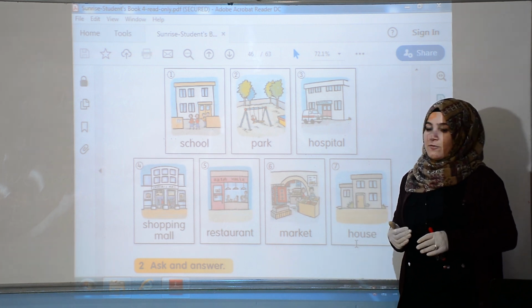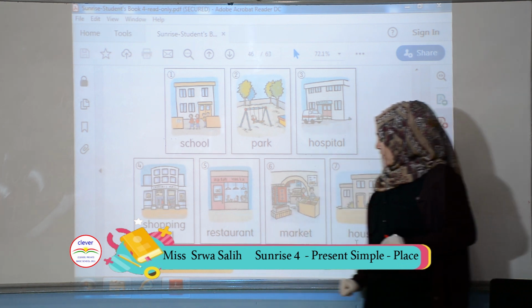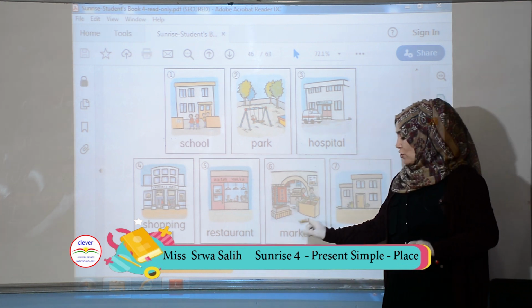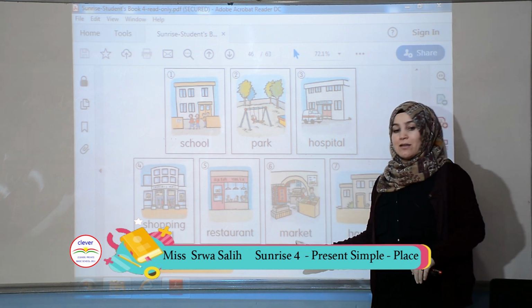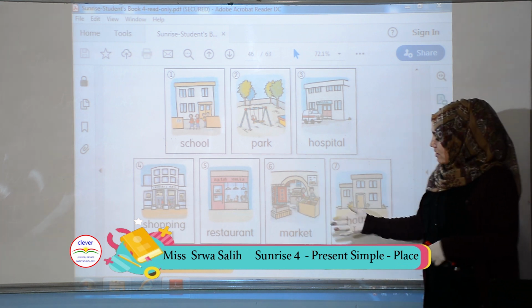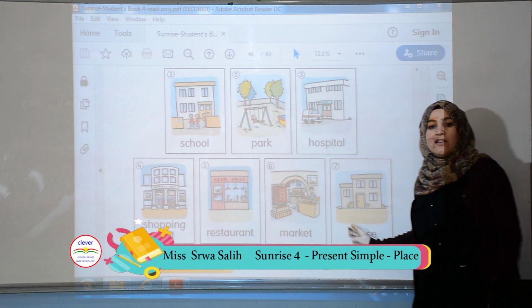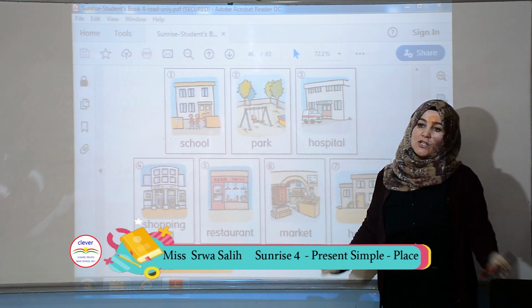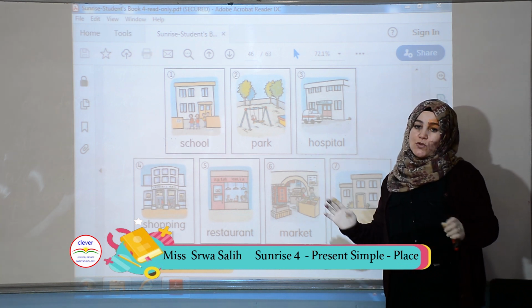If it is negative, we will say, no, he doesn't. If we use, for example, she: does she go to the market? Does she work in the market? Yes, she does. No, she doesn't. Does he live in the house? Yes, he does. No, he doesn't. Does she live in this house? Yes, she does. No, she doesn't.